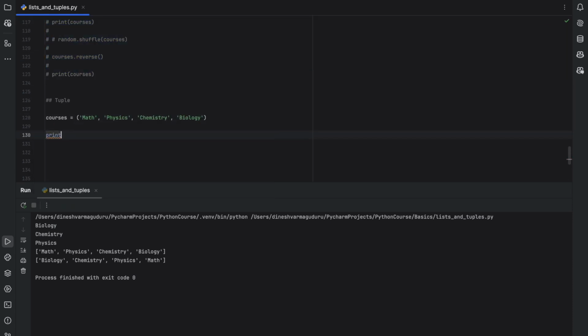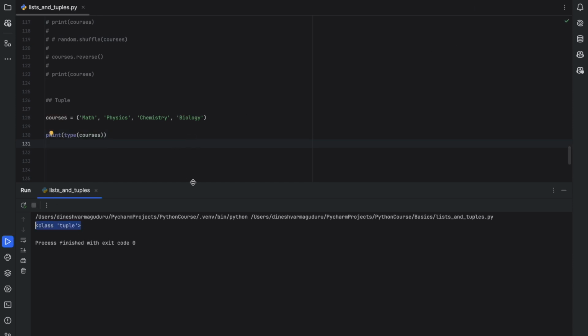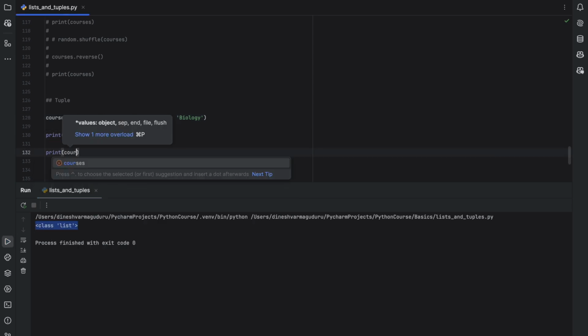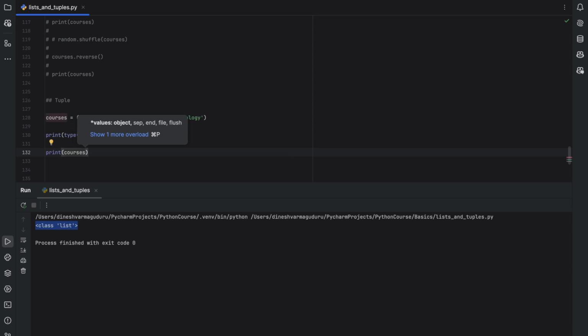So if we print the type of this, it says it's a tuple. But in the case of the square bracket, if you print the same thing, it's going to print class of list. And the elements in the tuples can be accessed in the same way as list. We will use the square brackets for accessing the element in the tuple as well. The tuple is defined using the parenthesis, but for accessing we still use the square brackets.